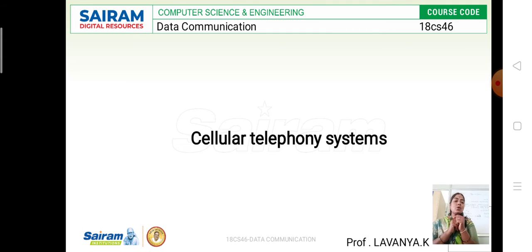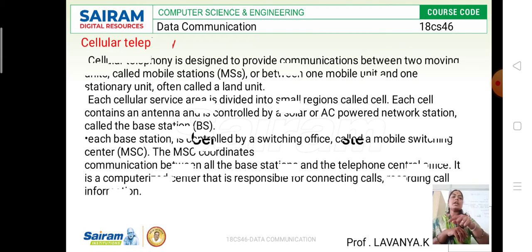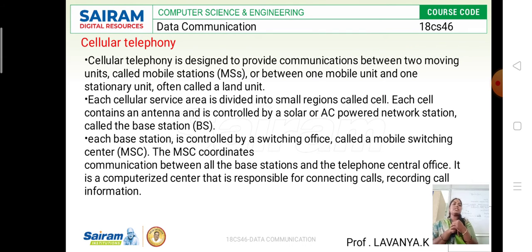Then what is the cellular network? The concept of the cellular network is to replace the larger transmitter with a smaller transmitter in your mobile phone, laptop, or any electronic device. This we call the cellular network.